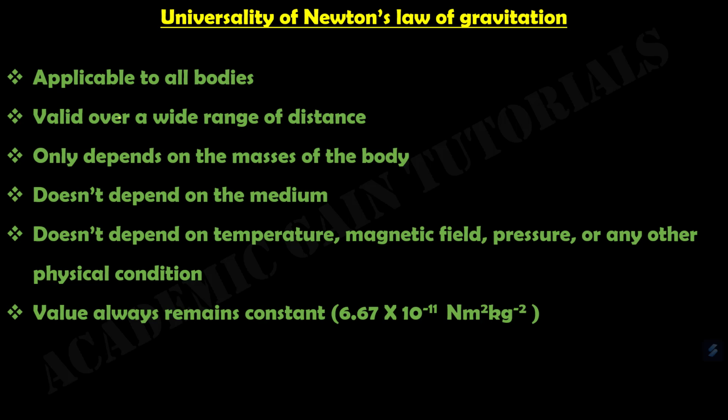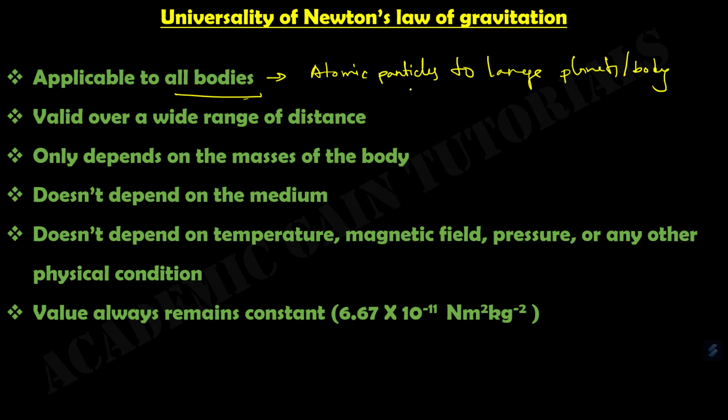It is said that Newton's law of gravitation is applicable to all bodies, from atomic particles to large planets or bodies. Then it says that it is valid over a wide range of distance, from the small terrestrial distance to the long astronomical distance of space. So this is valid over a wide range of distance.